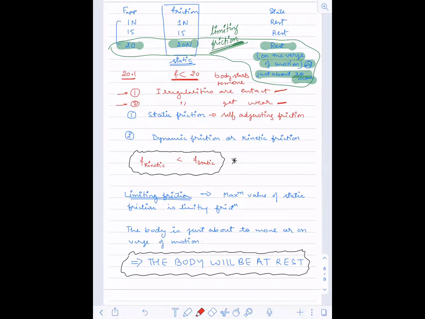Every day you should see this topic, go through the notes, and then try to write everything in your own language. If anybody is doing that, it is not good for you. Try to write everything in your own words.